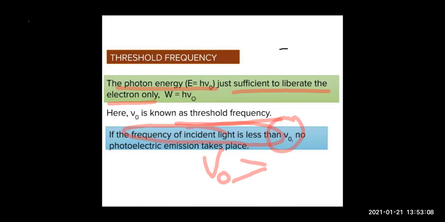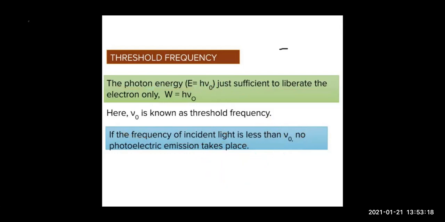Meaning that extra energy will be used as kinetic energy of the electron, right? So threshold frequency and threshold wavelength.